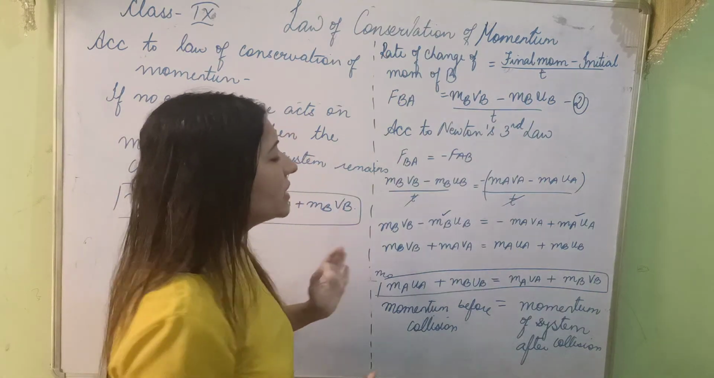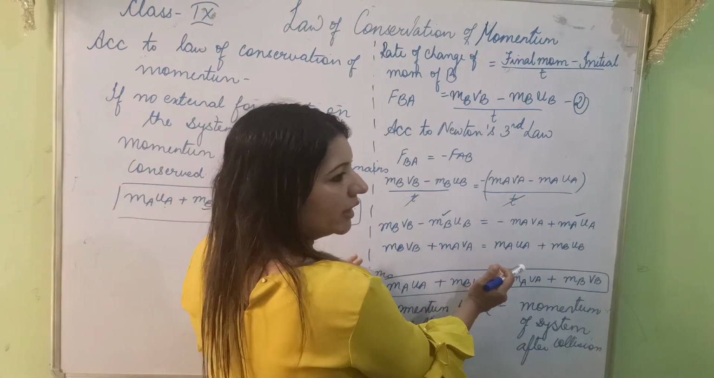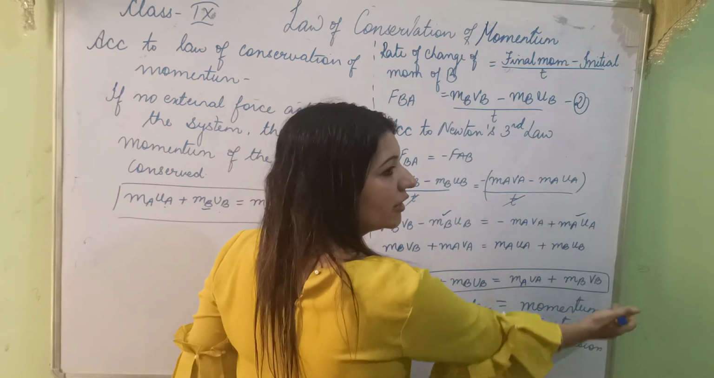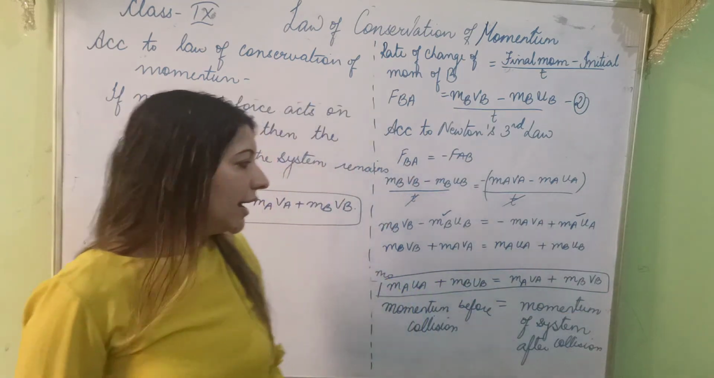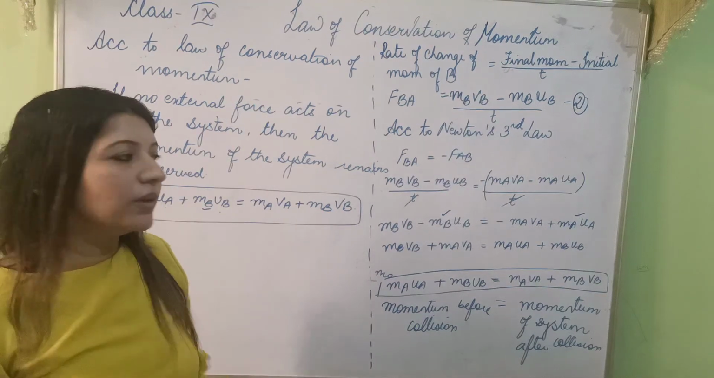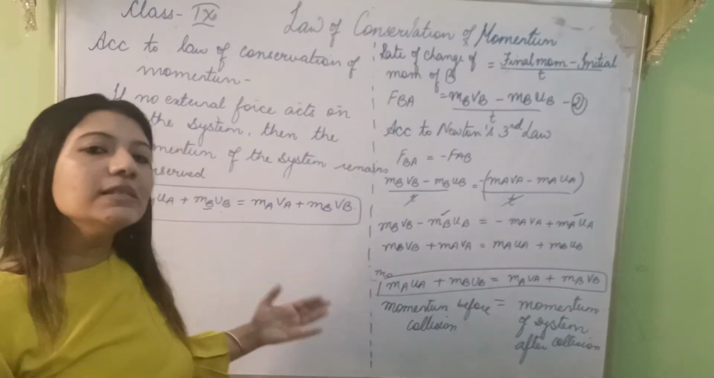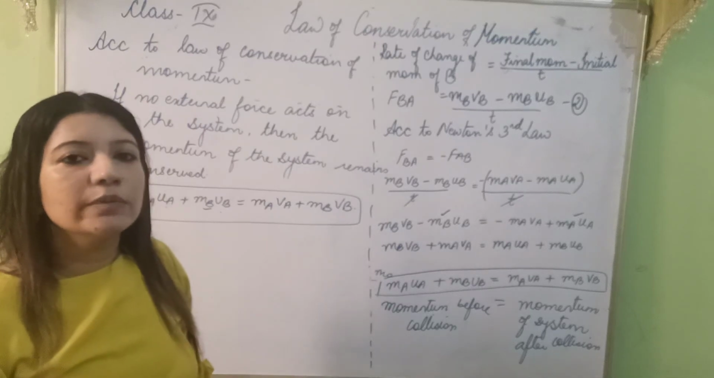But what I want is, I want my initial momentum of the system on one side. Initial matlab UA, UB, and final on the other side. I hope the session is quite clear. In the next session, we'll be doing the numericals related to this conservation of momentum.